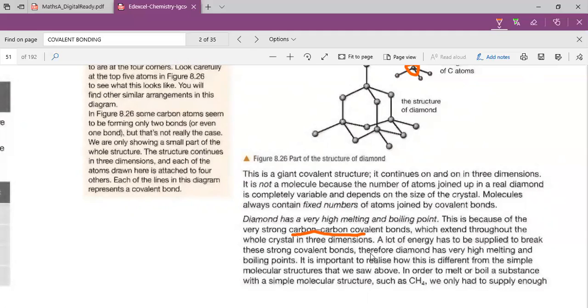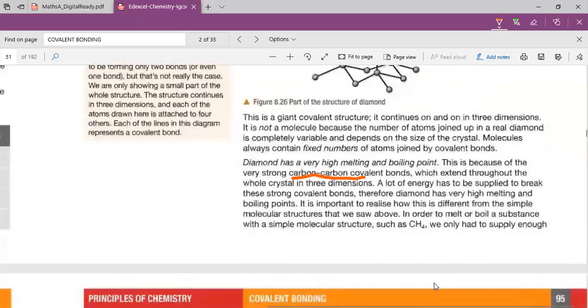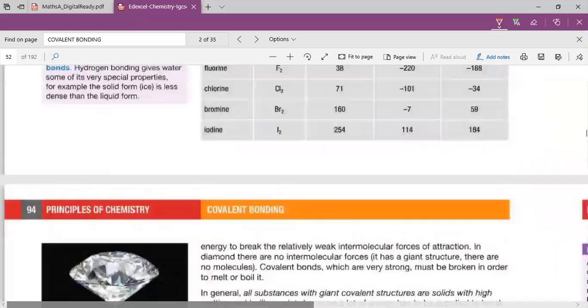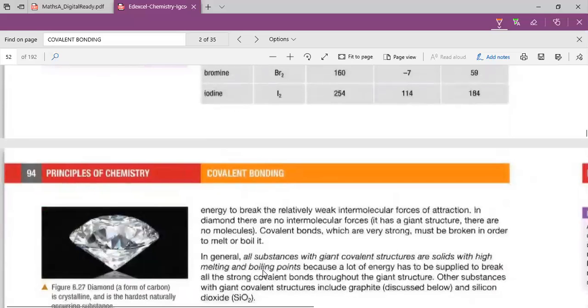That's from the simple molecular structure that we saw above. In order to melt or boil a substance with a simple molecular structure such as methane, we only have to supply enough energy to break the relatively weak intermolecular forces. Intermolecular forces, we say, are the forces of attraction between molecules.